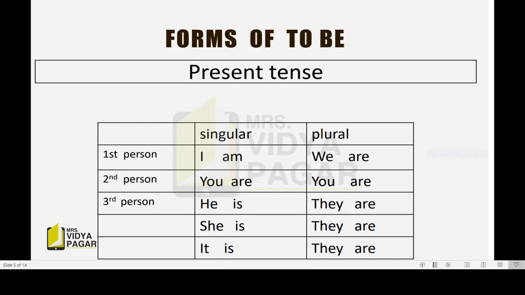First person I am, its plural is we are. Second person you are, its plural is you are. Third person singular, he is, she is, it is, and their plural is they are. Now how we are going to see? I am, we are, you are, he is, she is, it is, they are.